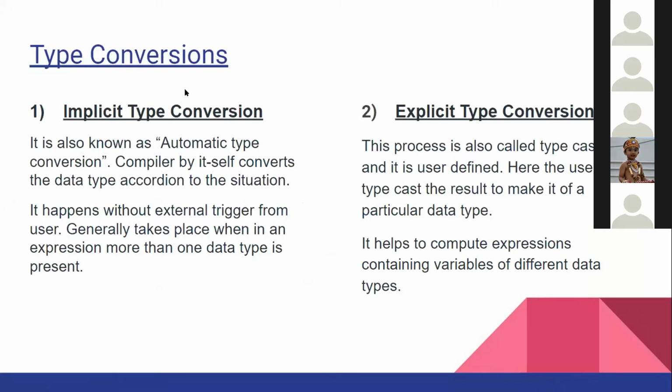Then there are type conversions: implicit type conversion and explicit type conversion. Implicit means automatic. Okay, let me ask you in terms of English, what do you mean by implicit?